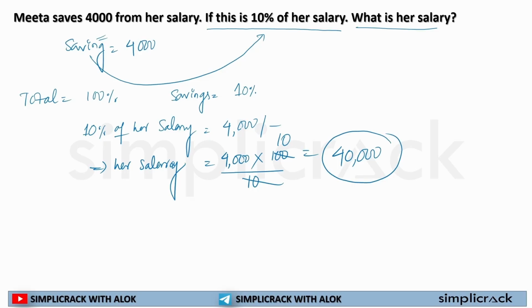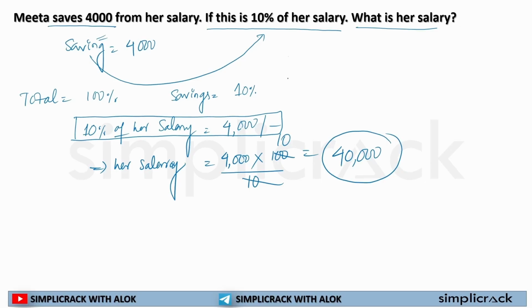So in this question, how did we convert this whole question into this statement? That's the crux. If you understood this whole thing, then each and every question after this will be much easier for you. We focused on only two terminologies here. First, the given thing, that is the savings.